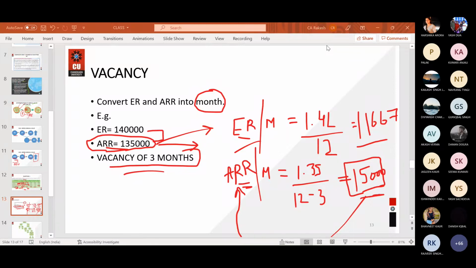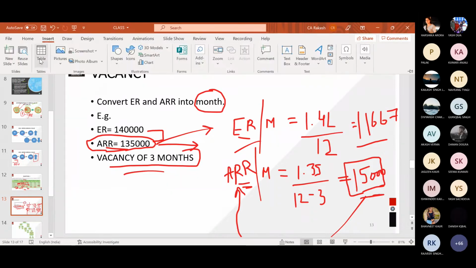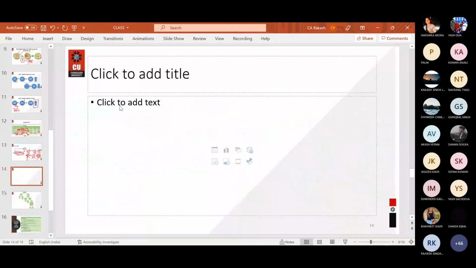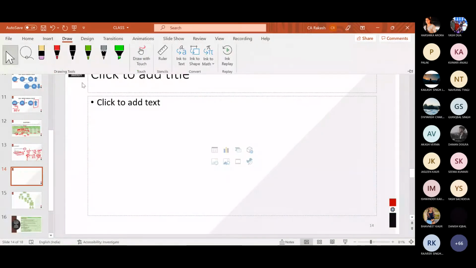Okay, moving further, just help me solve one more question so that I can see whether you have understood it or not. One more question related to vacancy.